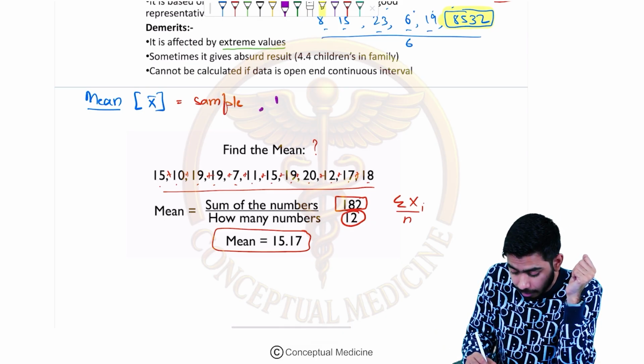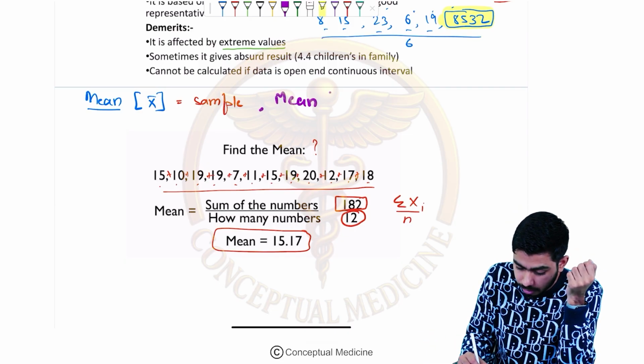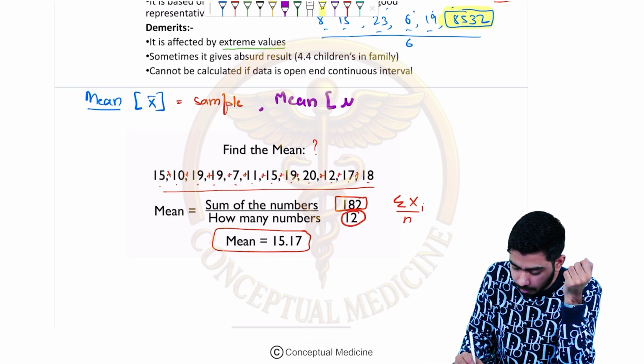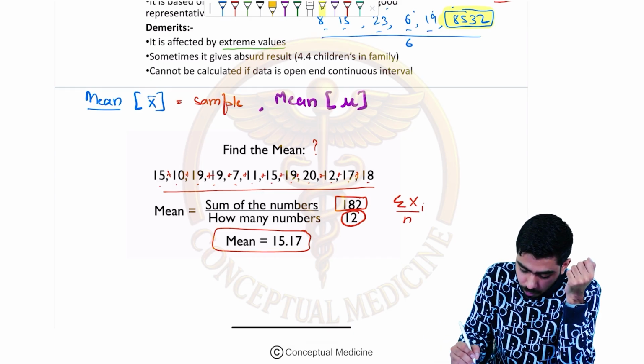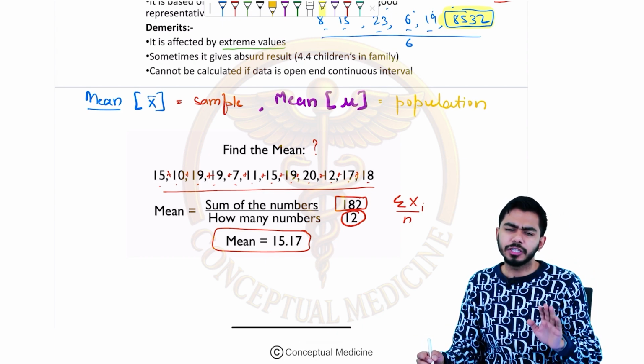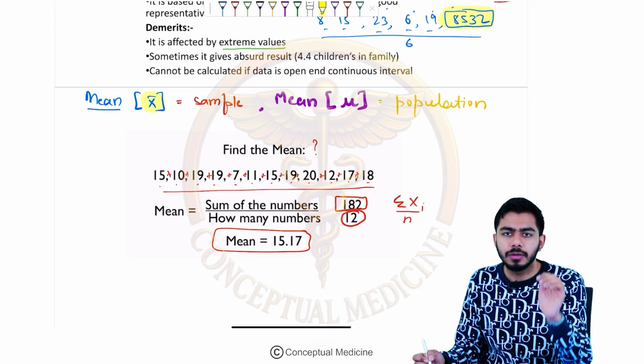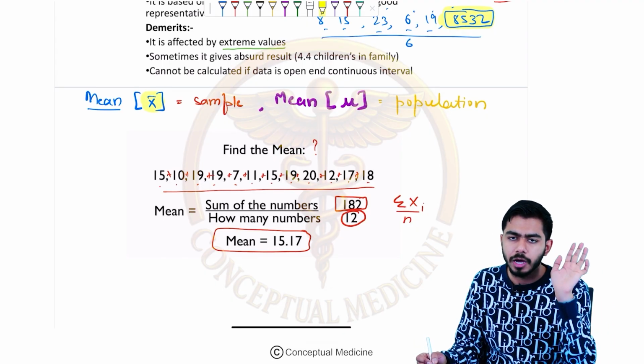But if I am talking about mean in case of population, then it is denoted by the mu sign. In case of population, it is denoted by mu. Nothing new, though. Most commonly, you will be using this sign, the bar over the x.